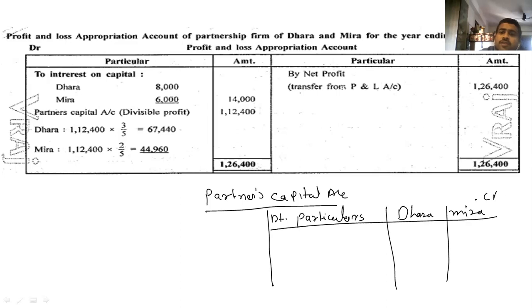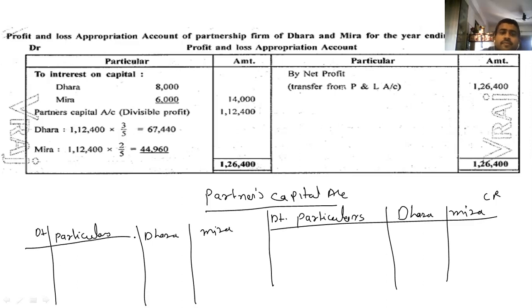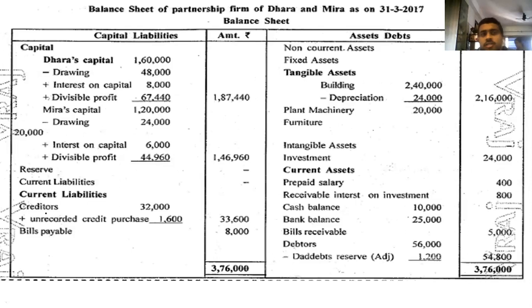That is the credit side. On the debit side, you have to write date, particulars, Dhara, Meera. Clear? And then give the heading balance sheet of partnership firm of Dhara and Meera as on 31st March 2017.